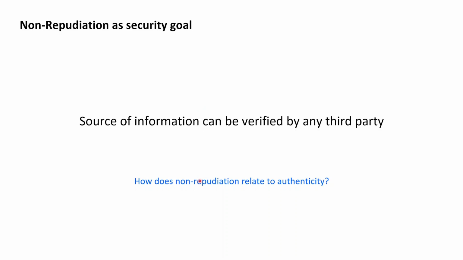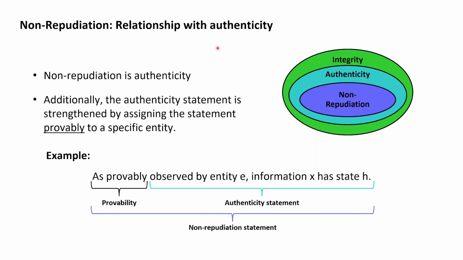I again now suggest you to pause the video and to briefly think about how the security goal of non-repudiation relates to the security goal of authenticity. The relationship of non-repudiation with authenticity is that every system providing non-repudiation is a system that also provides authenticity that can be used to verify that the source of information is a specific sender S.